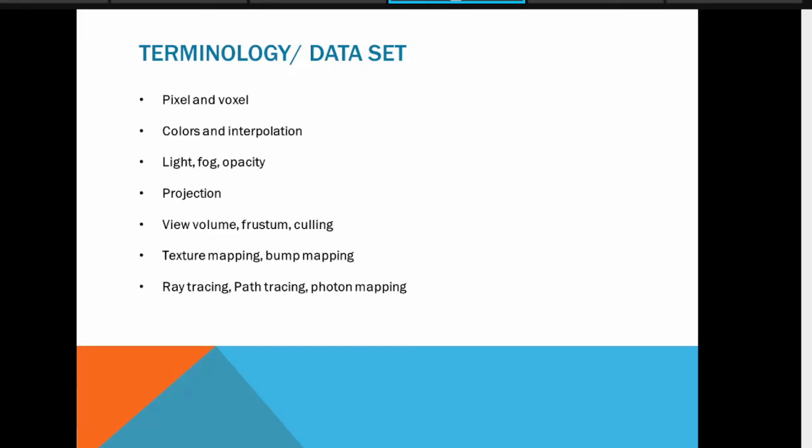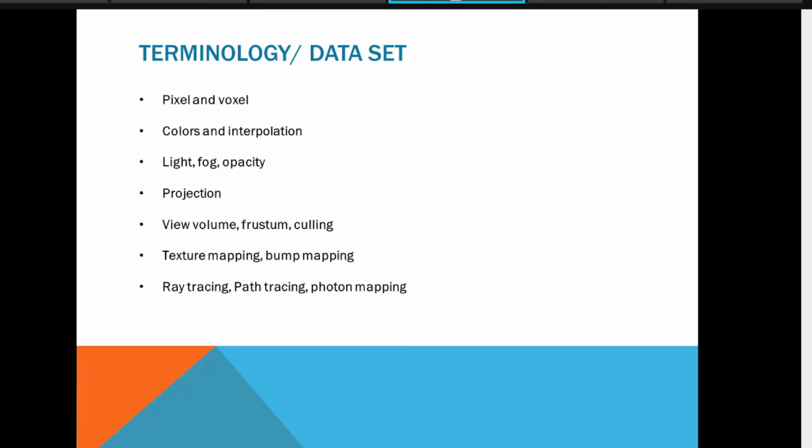So generally for 2D the smallest element we call a pixel, and for 3D the smallest element we call a voxel. Then color and interpolation. There are many interpolation algorithms available to calculate the exact color value for a particular pixel or particular voxel, right? If you want to map the brain model, if you want to map any environmental 3D model, okay, there are many factors like fog or dust which affect the actual color of the object.